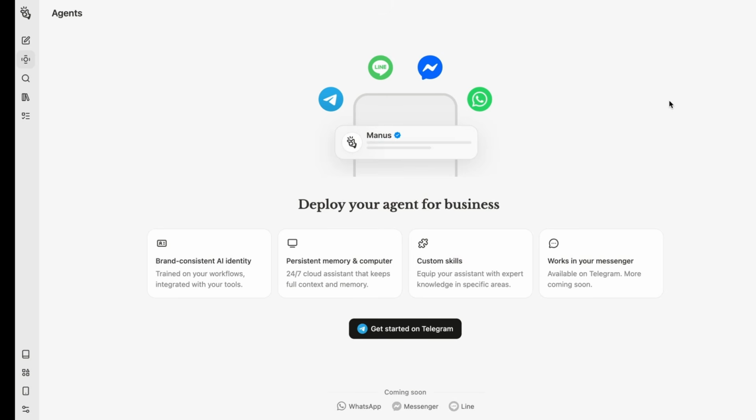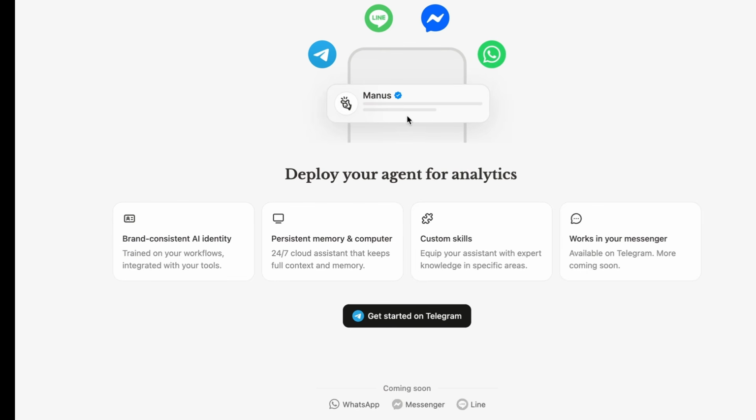Now, I want to talk a little bit about agents now, because this is their version of OpenClaw, where you can chat with your AI agents and link it to Manus through Telegram. Now, you'll see at the bottom it says coming soon, WhatsApp, Messenger, and Line. Now, I'm not surprised WhatsApp and Messenger because Manus is now owned by Meta.